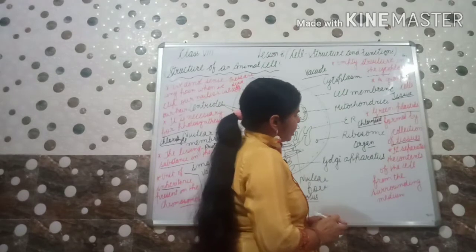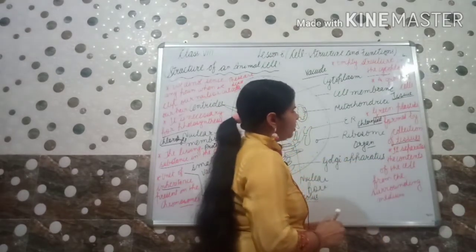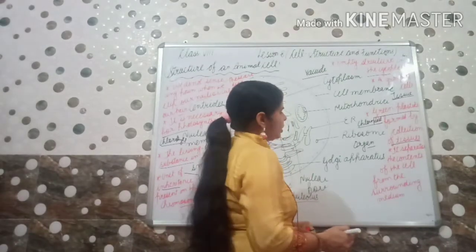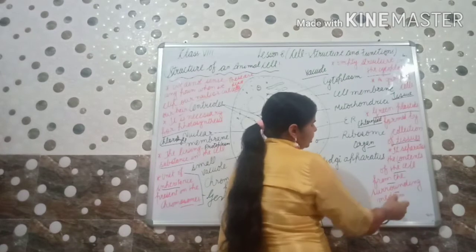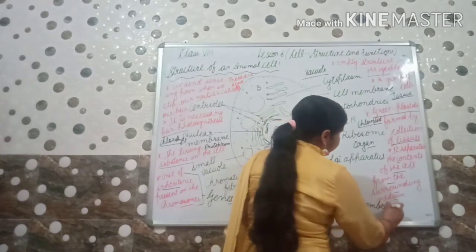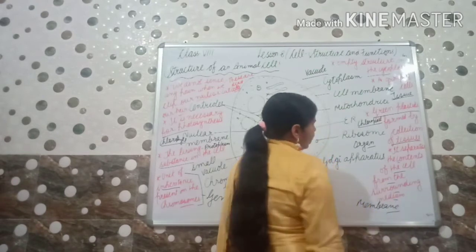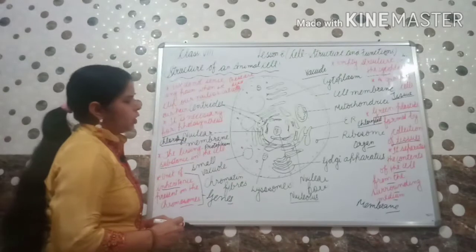Next, it separates the contents of the cell from the surrounding medium. वो कौन सी लेयर है जो contents of the cell को separate करती है surrounding medium से? Answer of this will be membrane. Okay, membrane separates the content of the cell from the surrounding medium.